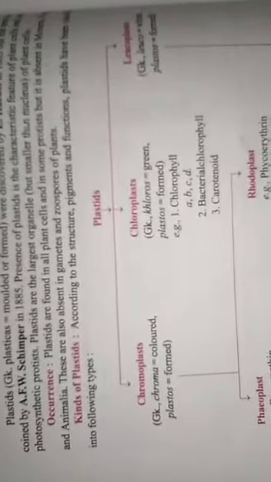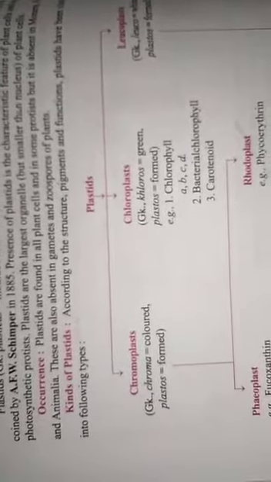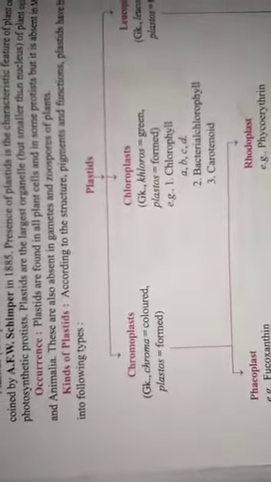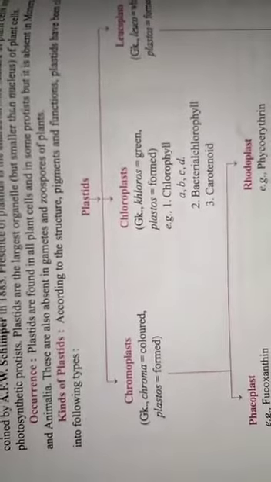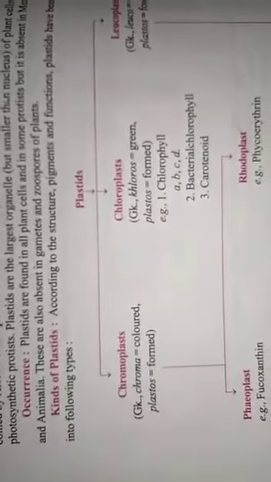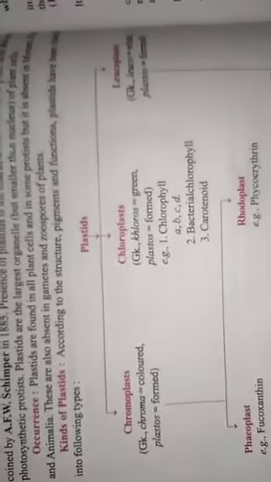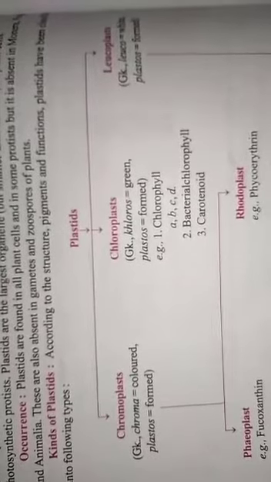Chromoplast is colored pigment. Chloroplast is green colored pigment. It is present in the form of chlorophyll in plants, and the types of chlorophyll present are chlorophyll A, B, C and D. It is present in bacteriochlorophyll and carotenoid.